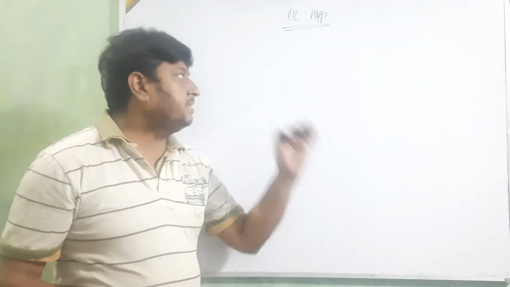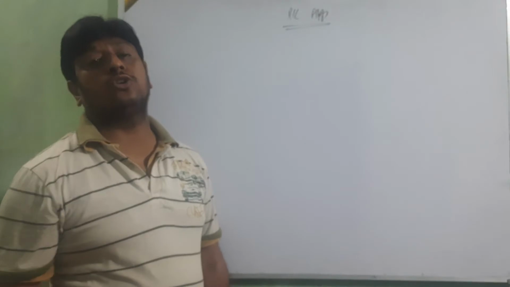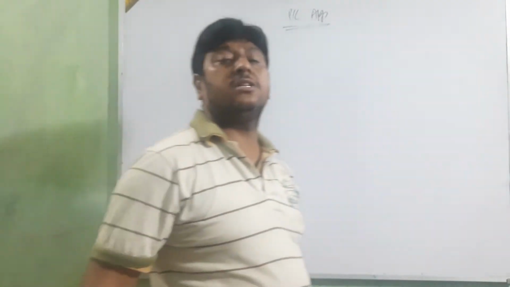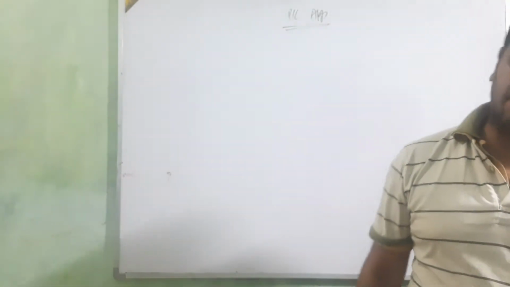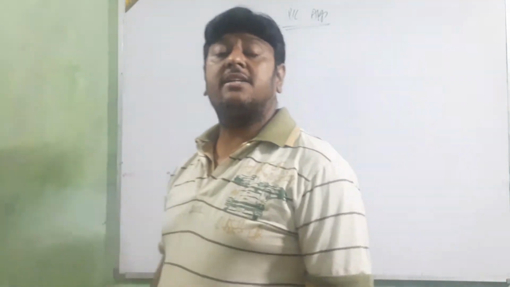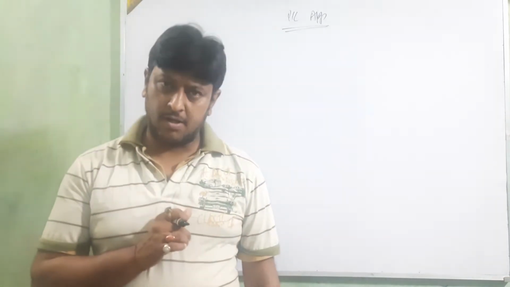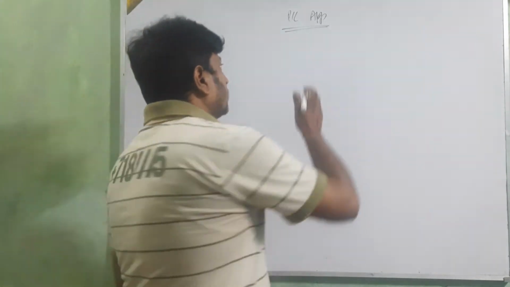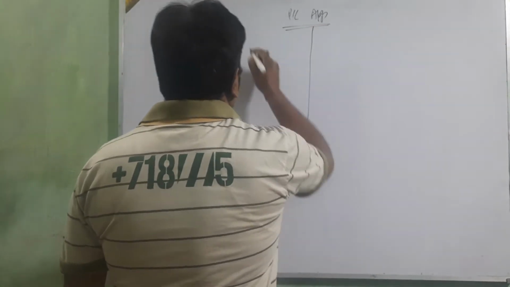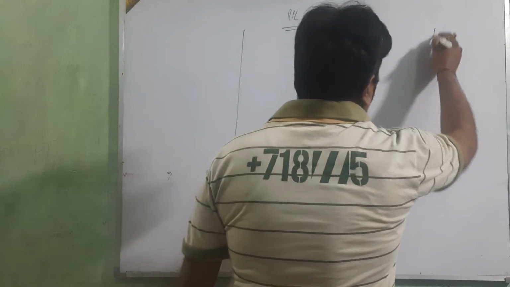In the P&L we show all the income and expense related with the business, but here we only show all the income and expense related with the partners.